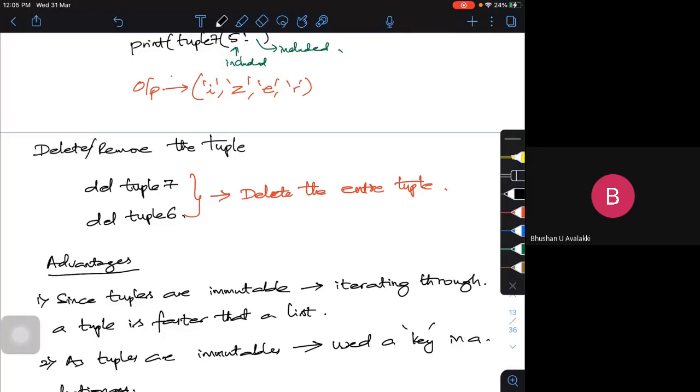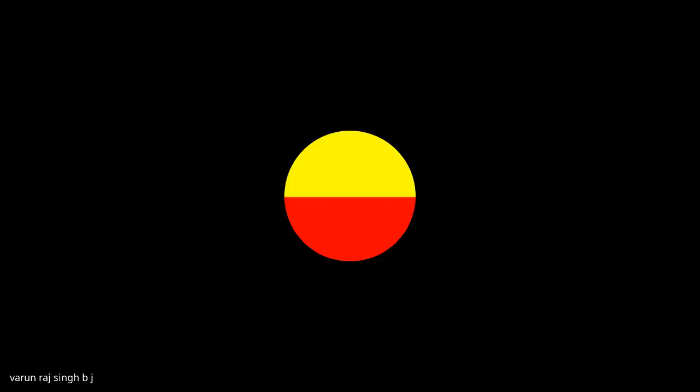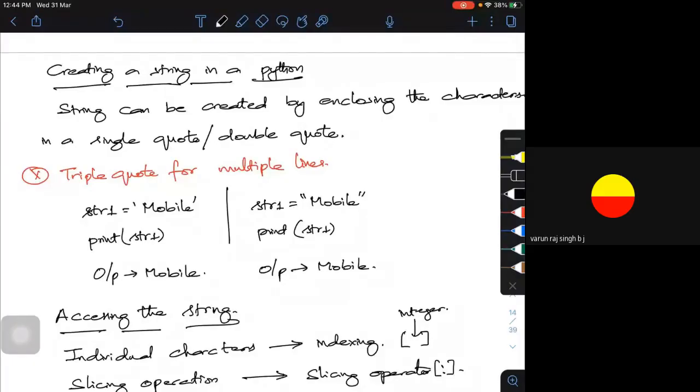Otherwise, I have to call out the names. But as I told, a string consists of a set of characters. Now, when I speak of characters, your computer will understand only binary code, that is 0 and 1.